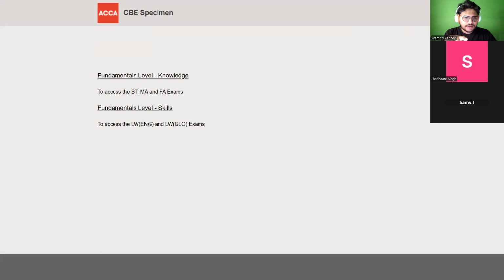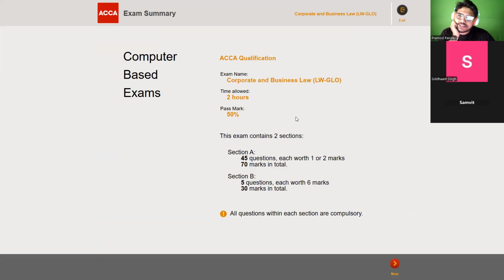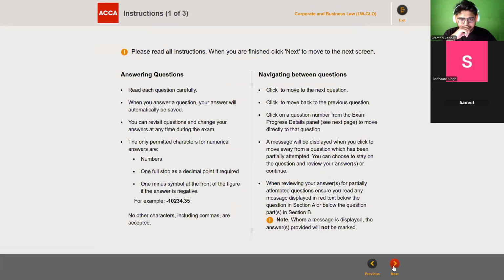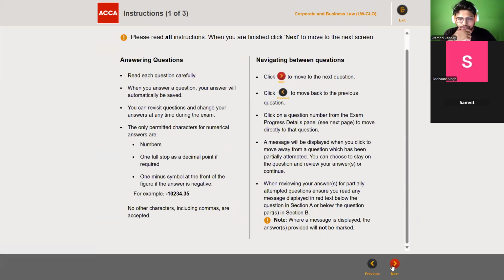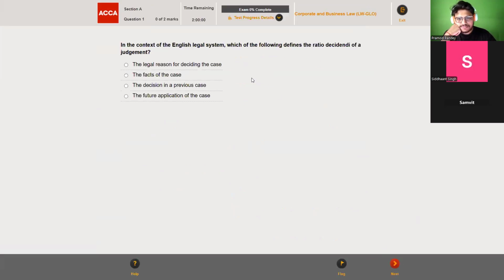These are the English variants, the global variant. These are the answers for the questions, and this is the exam paper. This is what the entries or the dashboard would look like. This is all you have to do. Moving ahead in the question paper, you will see the same methodology and structure as this paper structure.